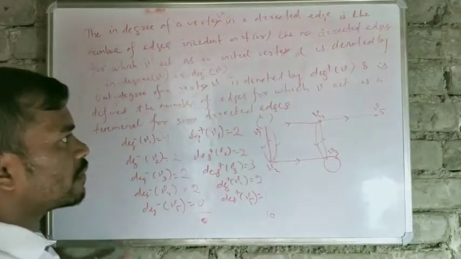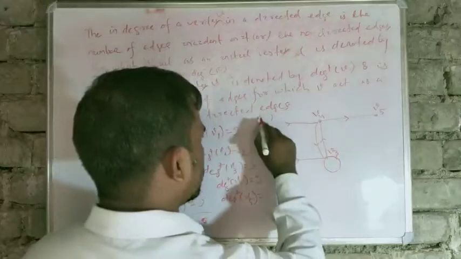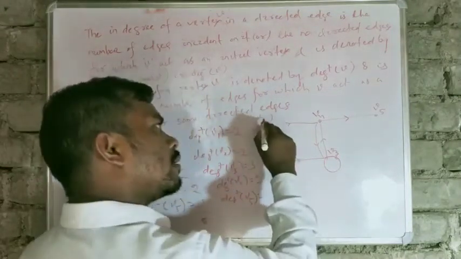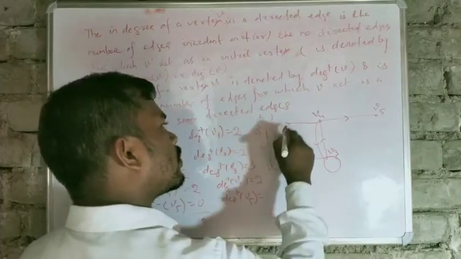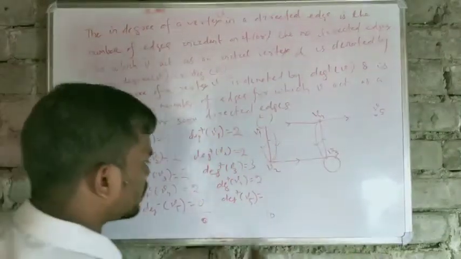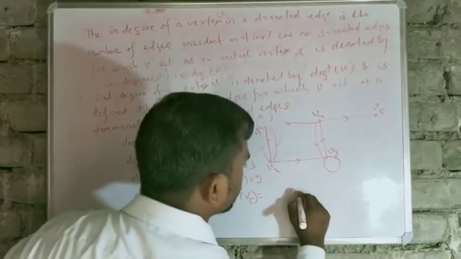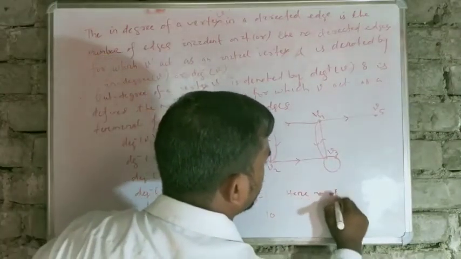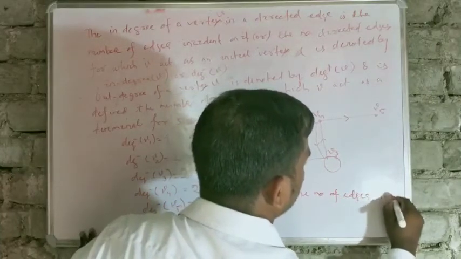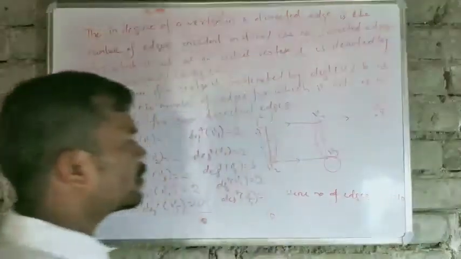So now the number of edges, this is number 1, a loop is an edge. Okay, number 1, 2, 3, 4, 5, 6, 7, 8, 9, 10. Okay, there are 10 edges. Your number of edges, that means your mod E is equal to 10.